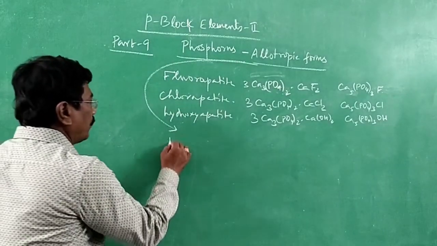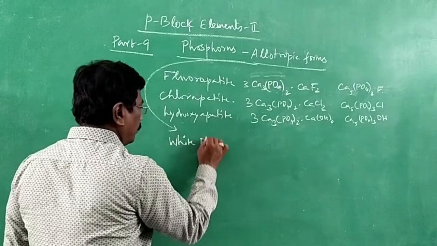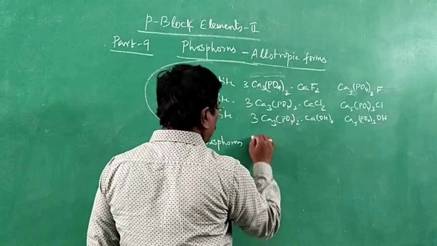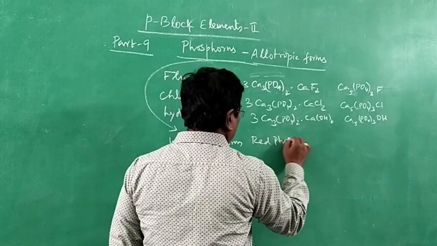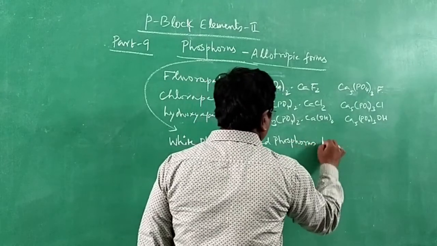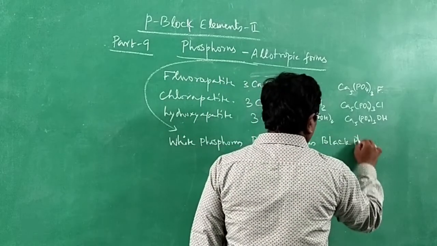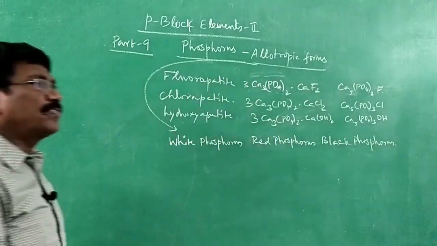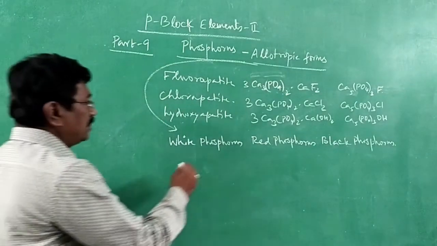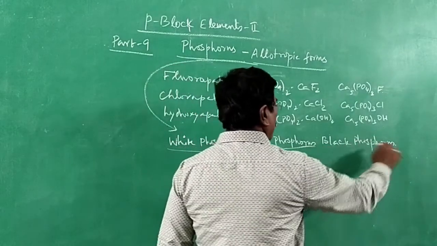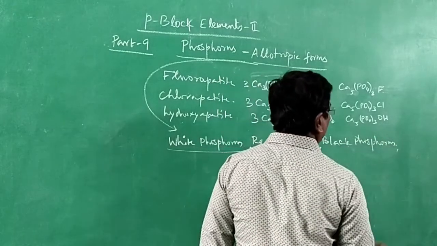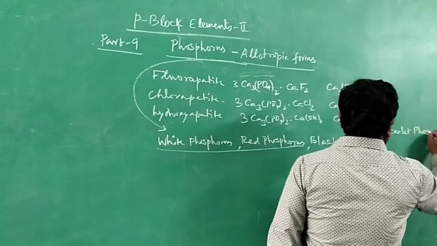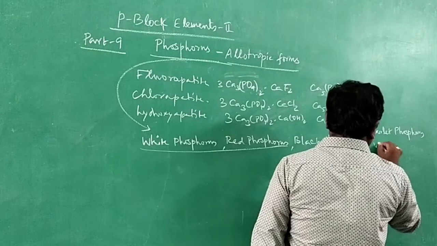It exists as white phosphorus, which may also be referred to as yellow phosphorus, and then red phosphorus, black phosphorus, and apart from that we also have scarlet phosphorus and violet phosphorus.